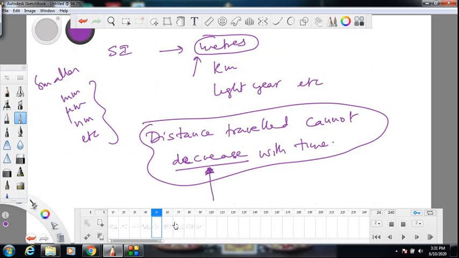For example, I can have a graph like this between distance traveled and time. This kind of graph is okay. Initially distance traveled is increasing, means the person is moving. Later distance traveled is constant, means the person has stopped moving. Simple. As simple as that. So this kind of graph is okay.